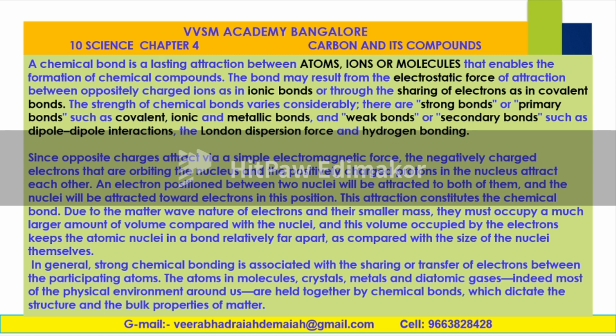The chemical bond is a lasting attraction between atoms, ions, and molecules that enables the formation of chemical compounds. The bond may result from the electrostatic force of attraction between oppositely charged ions, as in ionic bonds, or through the sharing of electrons, as in covalent bonds. The strength of chemical bonds varies considerably. There are strong bonds or primary bonds, such as covalent, ionic, and metallic bonds.